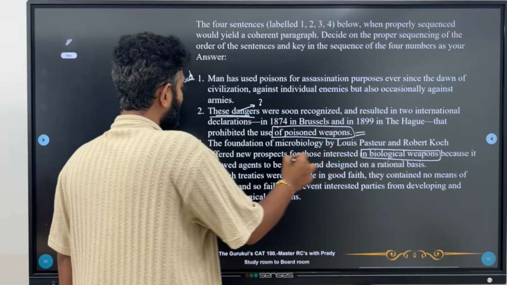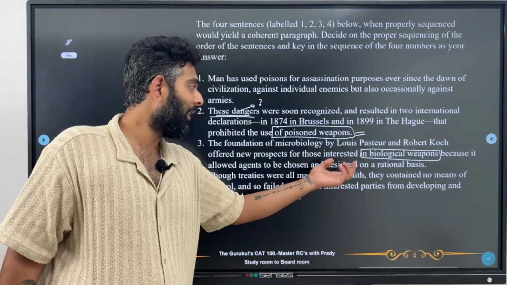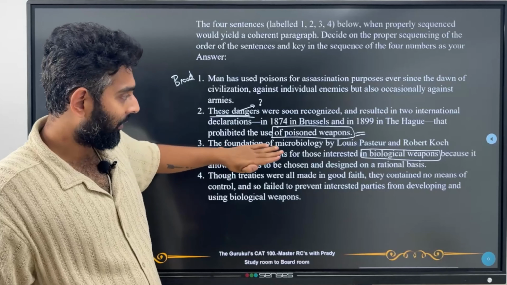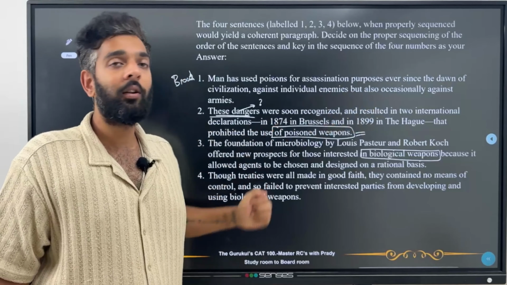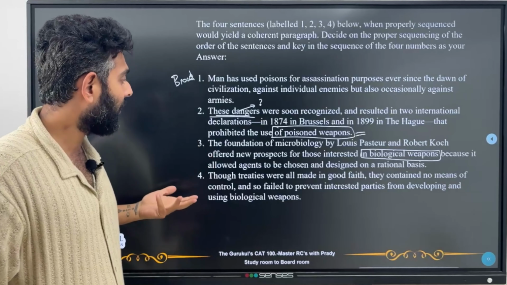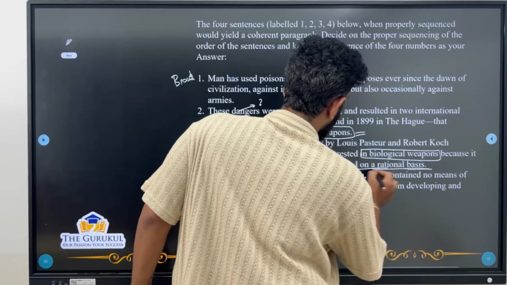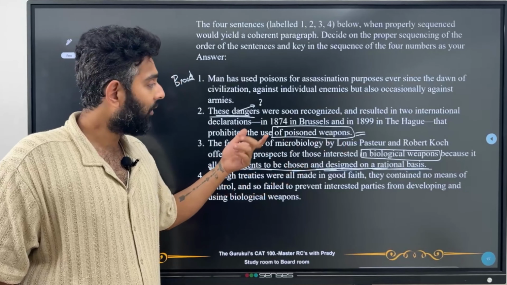So this statement 3 should definitely come before 2 because it allowed agents to be chosen and designed on a rational basis. Okay, fair enough. Now that we understand that this is happening, probably that is why these dangers were recognized and we are getting these 2 kind of international treaties. What are those dangers? The dangers are the designing by choosing and designing different agents as biological weapons.